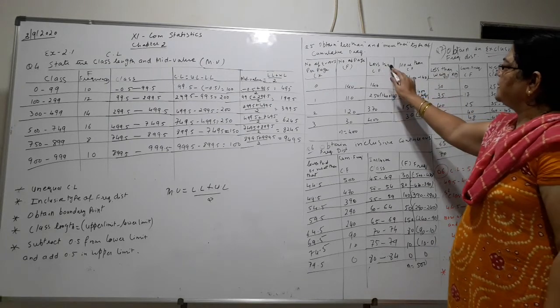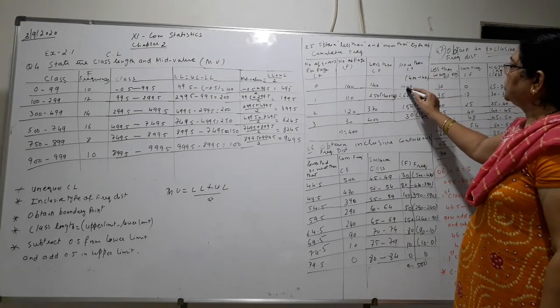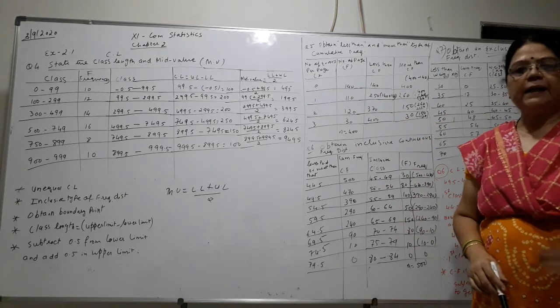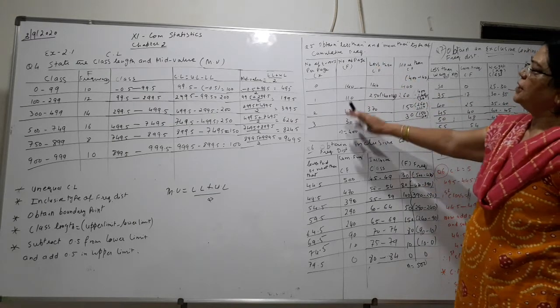So in less than CF, you will go on adding. In more than CF, with total, you will go on subtracting F. You will go on subtracting F to get more than type of frequency. So this is about question 5.